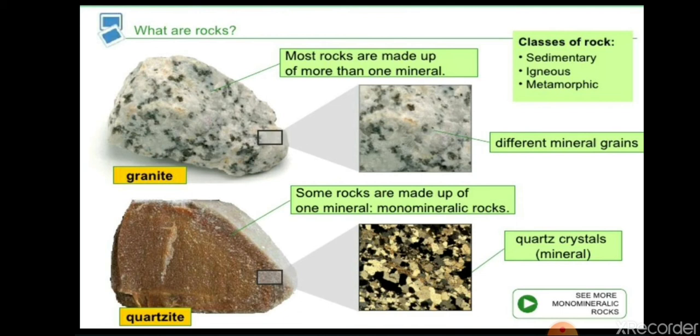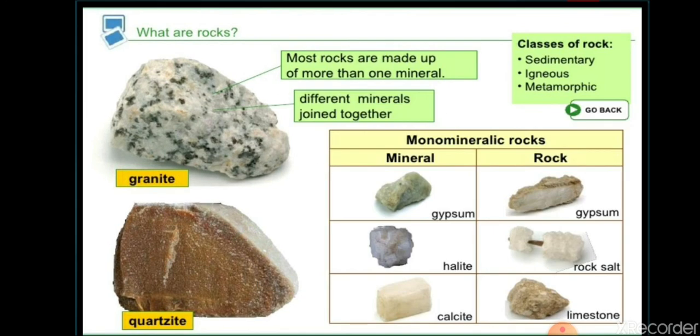Granite is a rock that is composed of many mineral grains, like mica, feldspar, and many others. So basically, rocks are composed of minerals. In some rocks there is only one mineral, and in some rocks there are many minerals.